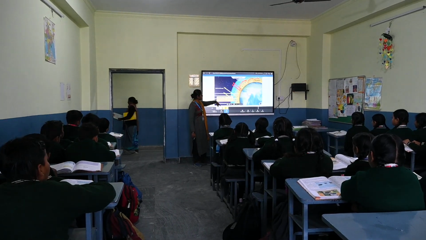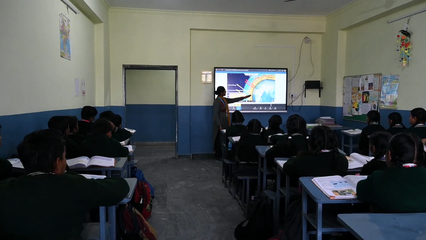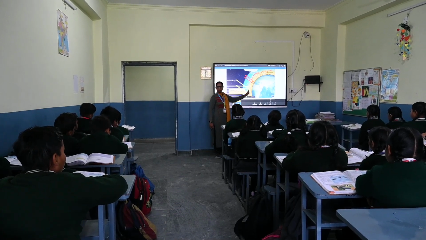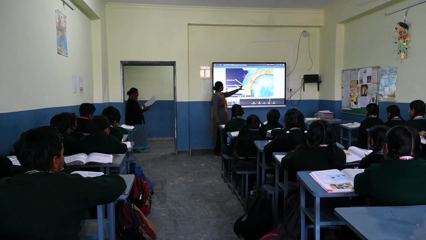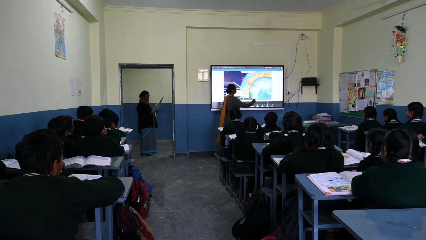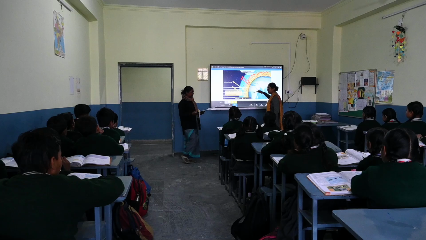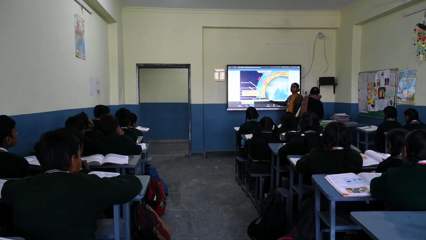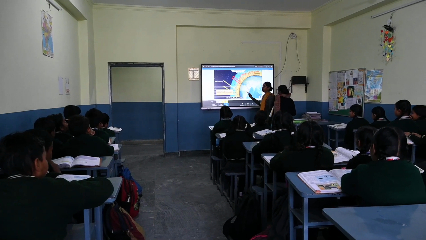Very clearly you can see in the diagram how the gases are increasing and our Earth is becoming hot. Yes, our Earth is becoming hot and it's reflecting the energy. Okay, so this is the atmosphere. You can see the atmosphere and so many gases are releasing and it is making it hot.